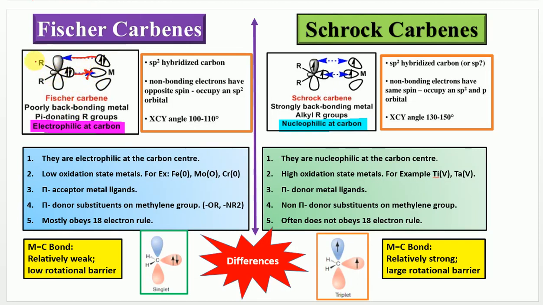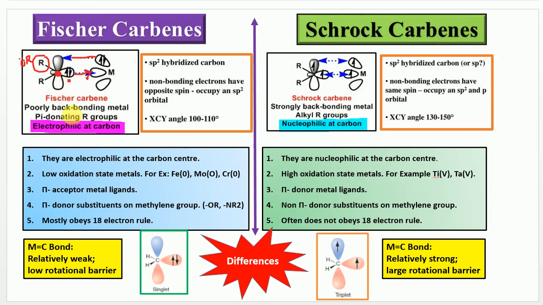Usually pi-donating R groups stabilize Fischer carbenes. Donating means donor substituents like OR or NR2, groups which can donate more electrons to the carbene carbon and stabilize Fischer carbenes more. And moreover, as it has high electron density, it can be said to be electrophilic at the carbon center. Generally, Fischer carbenes exist as singlets and are electrophilic.